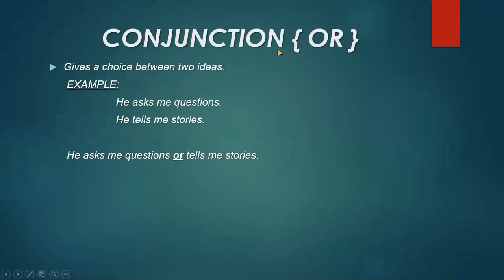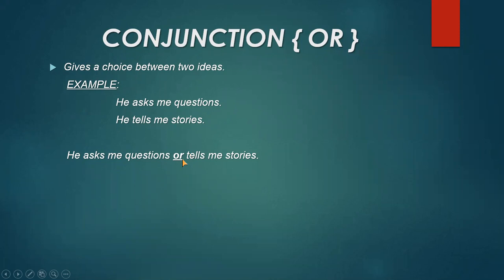Now there is another conjunction I have taken here for discussion. It is or. Or is a conjunction which gives a choice between two ideas. If we have two ideas, similar ideas or different ideas, mostly different ideas can be taken by joining with the conjunction or. Here I have two sentences. He asks me questions. He tells me stories. You can see that both the sentences are different and different things have been mentioned here. The first one is about the questions and the second one is about the stories. So when I join them, I write in the way he asks me questions or tells me stories.